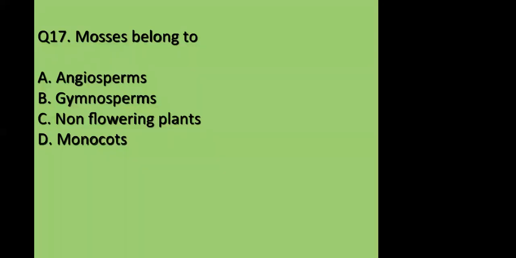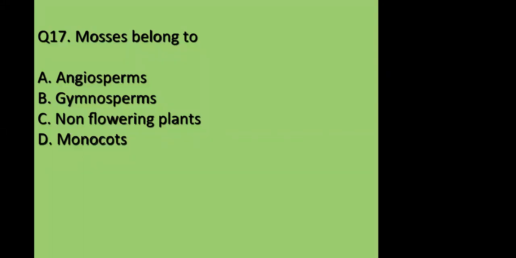I have a question. Yes. Are gymnosperms and non-flowering plants different or the same? Gymnosperms come under the category of flowering plants, but the seeds are naked. The seeds are not enclosed inside the fruit. They are open. Gymno means naked.